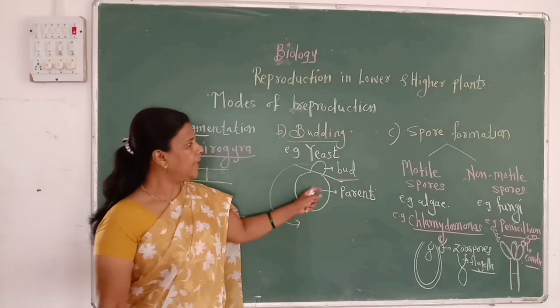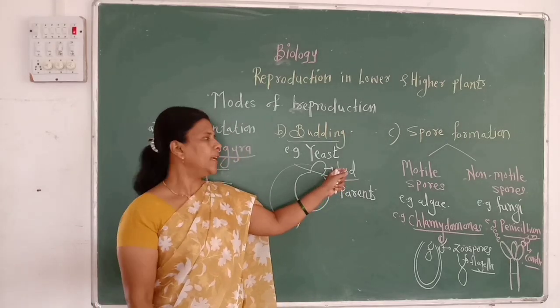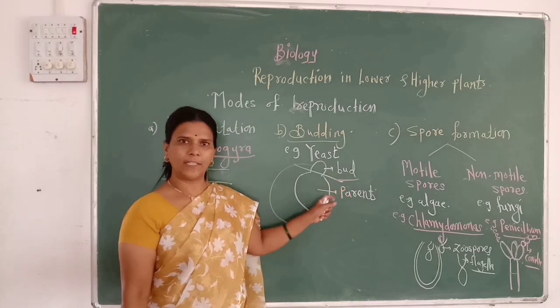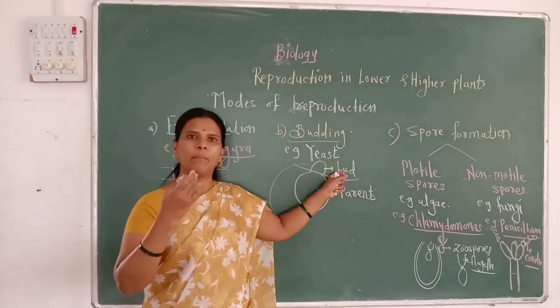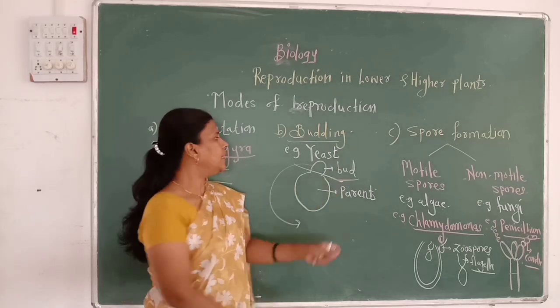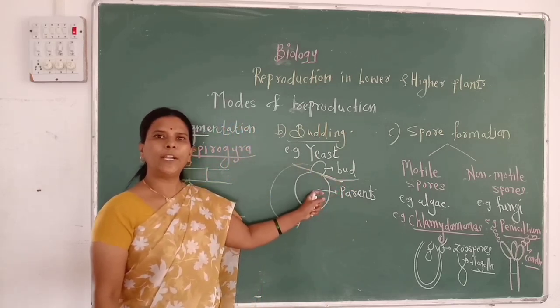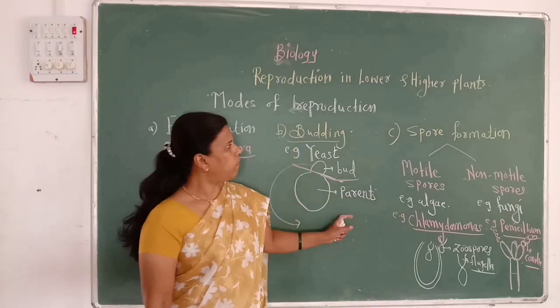This bud, when it is immature, that is, not fully grown, draws food from the parent organism or parent body. When this bud gets mature, then it detaches from the parent organism and lives its own independent life. Then the third method is spore formation.